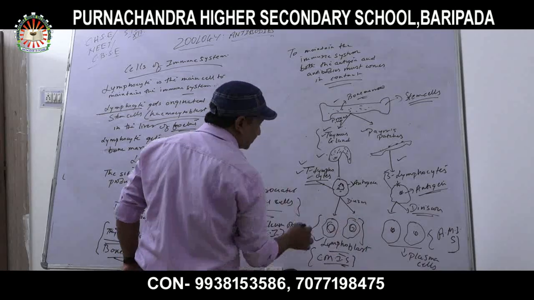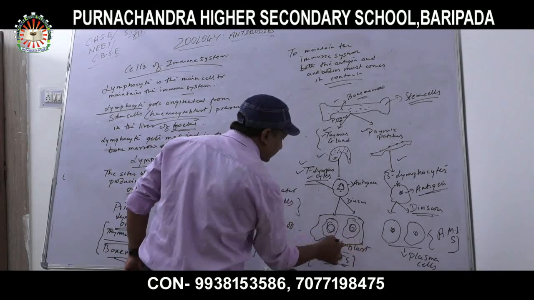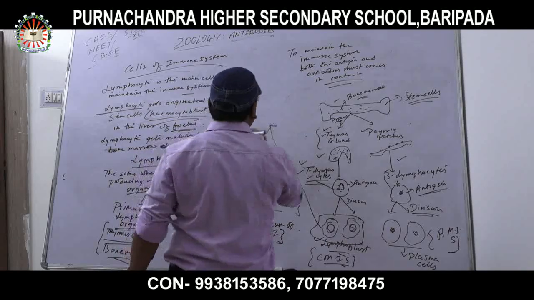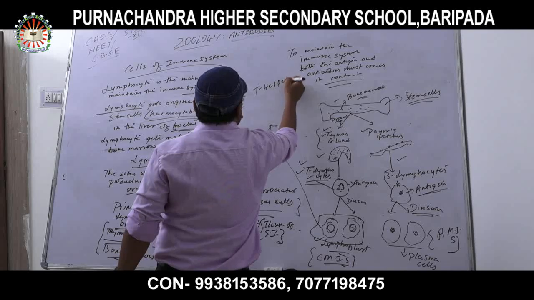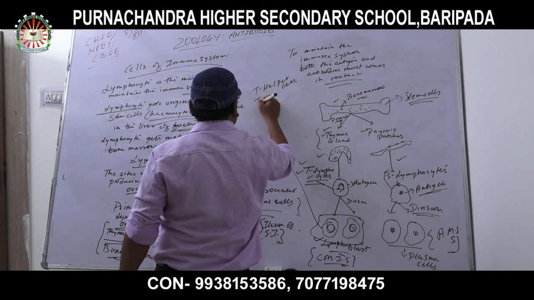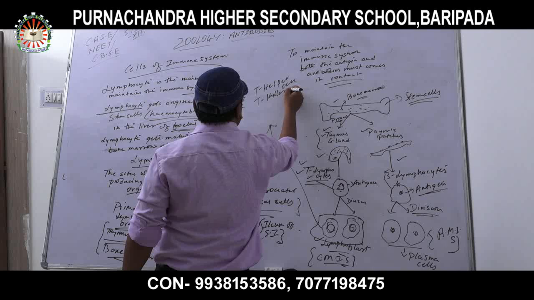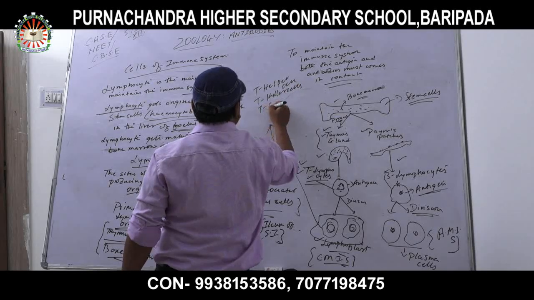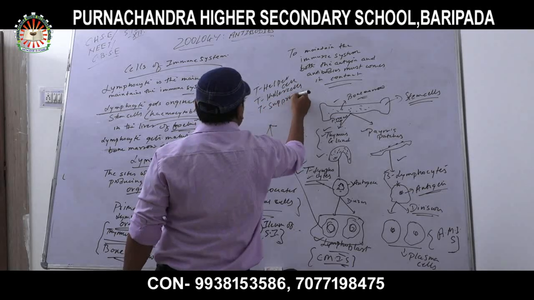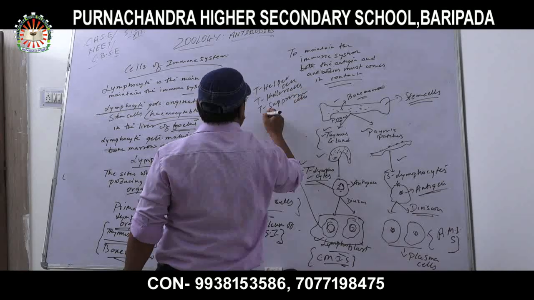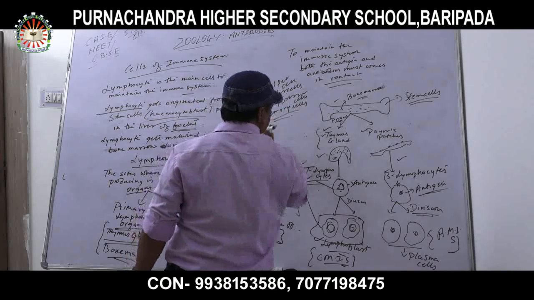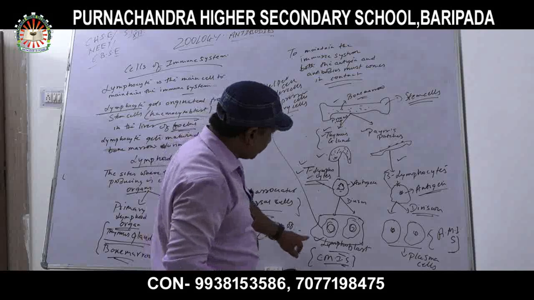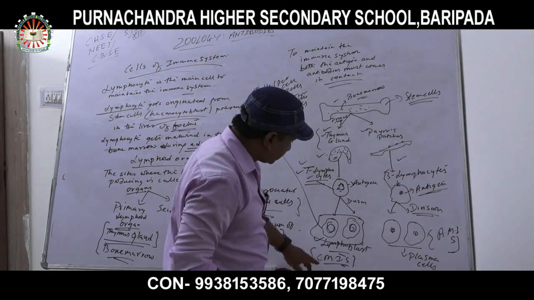Lymphoblasts constitute types of cells: T helper cells, T killer cells, T suppressor cells, and T memory cells.